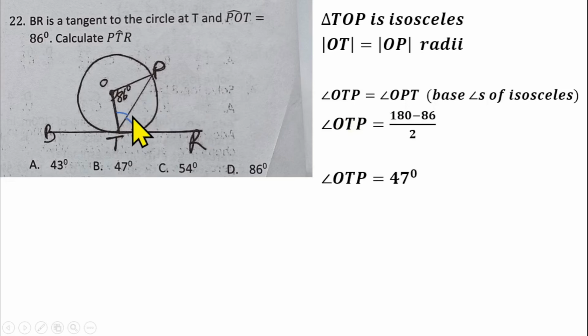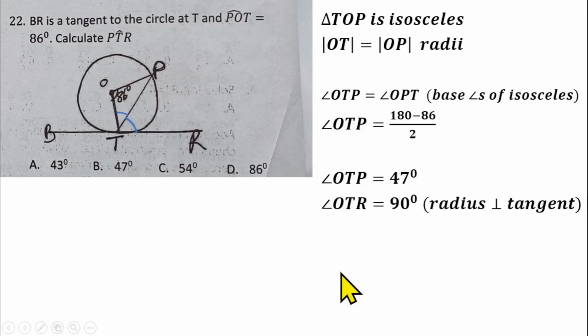So if this angle is 47, then if you remove it from 90 degrees, that will give us PTR. So angle OTR, the whole angle here, is 90. Radius is perpendicular to tangent. So to get angle PTR, that will be 90 minus 47. That gives us 43, which makes option A the right answer for question number 22.